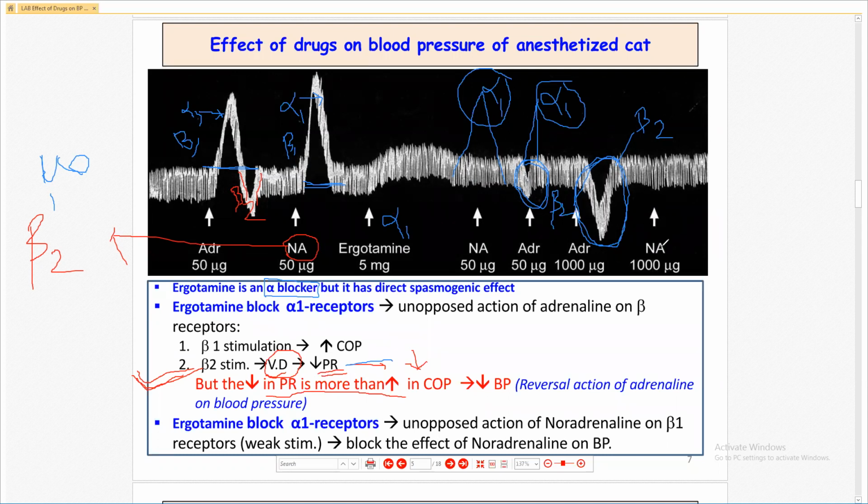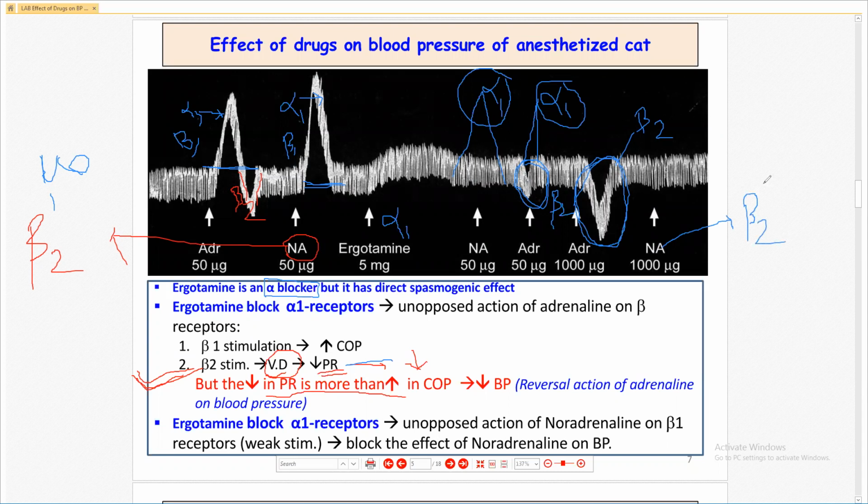And after that, if you increase the dose of noradrenaline more, it does not give any effect, because noradrenaline does not act on beta 2 receptor.